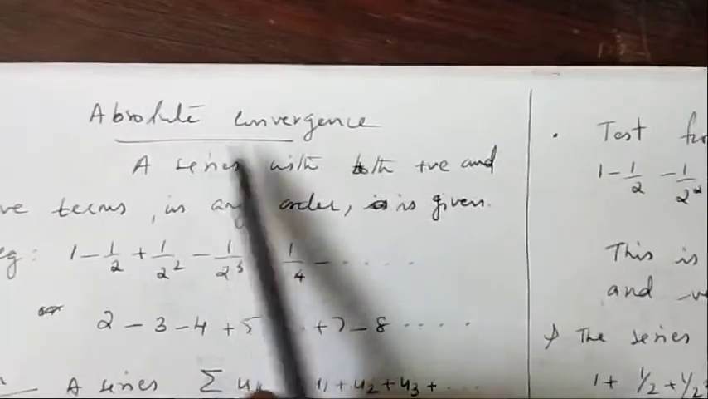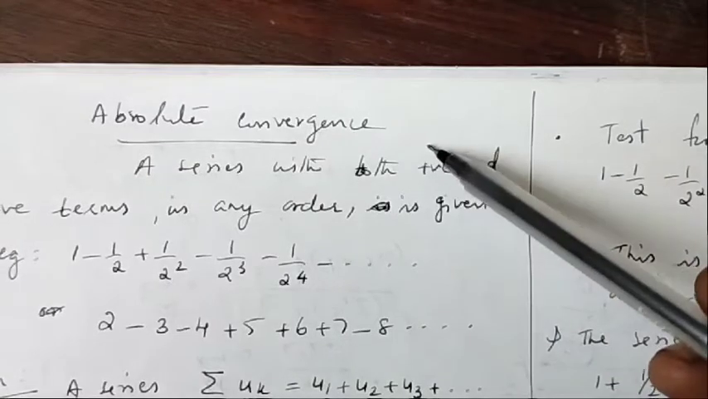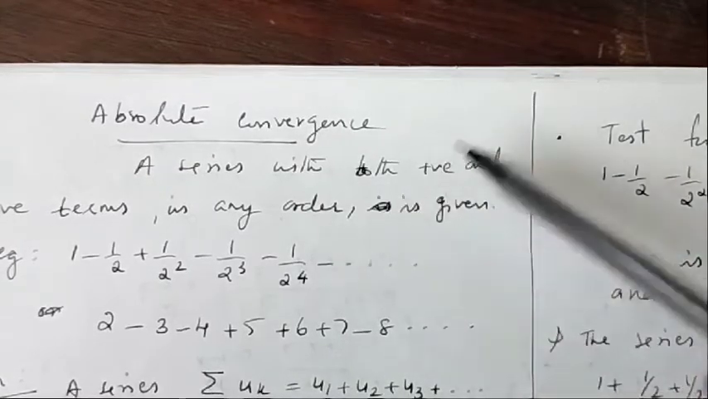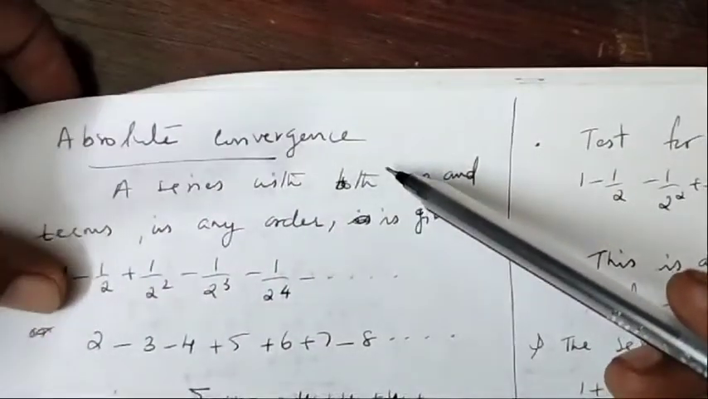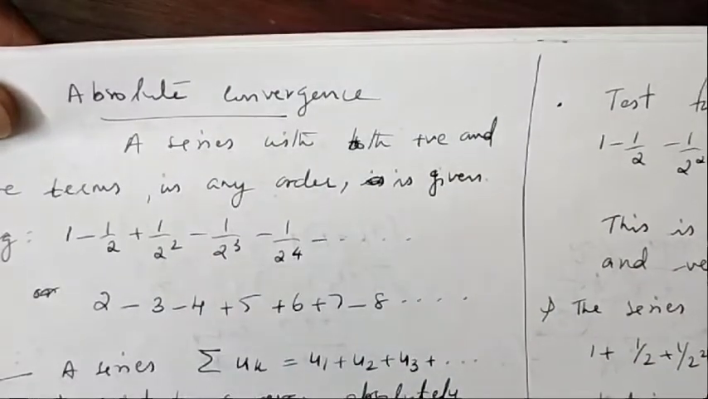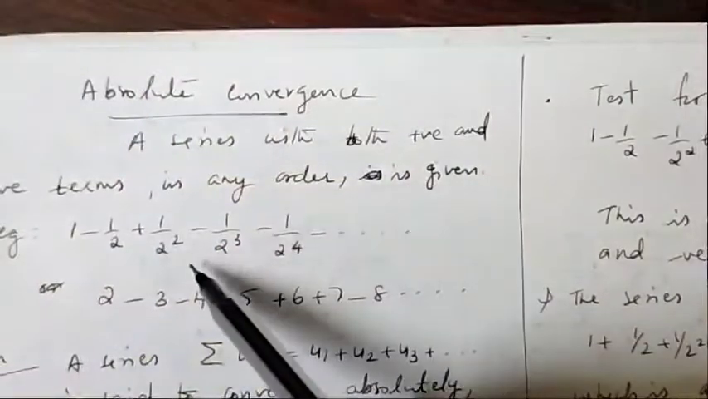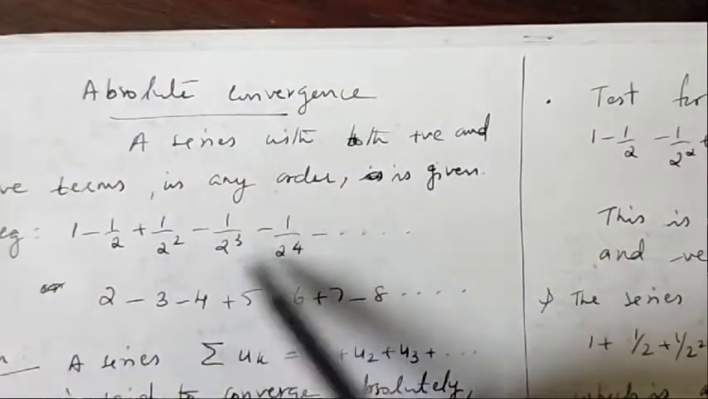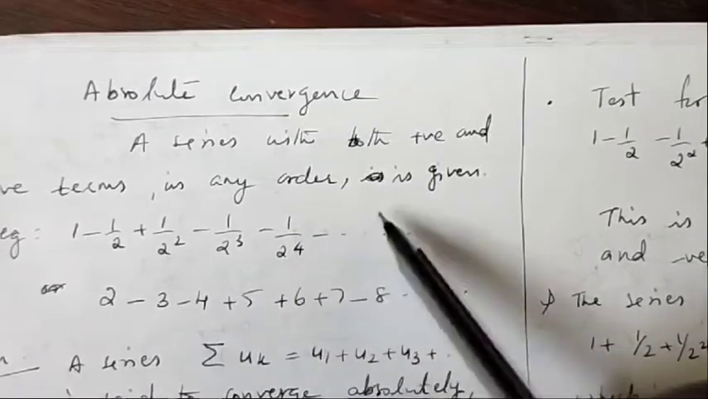Next is absolute convergence. What is meant by absolute convergence? Absolute convergence is a little bit different from alternating series, but in a manner both are the same. Absolute convergence means the plus and minus terms are in any order, that is, they need not be in alternating sign.